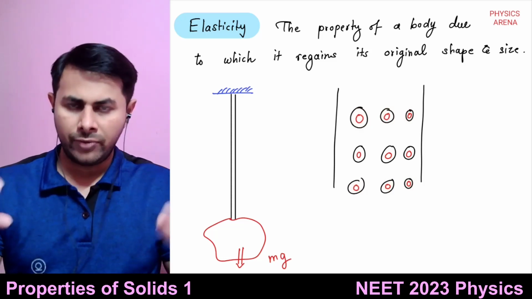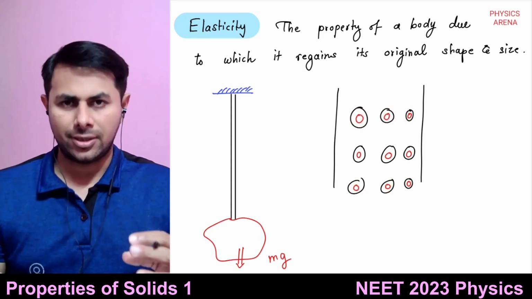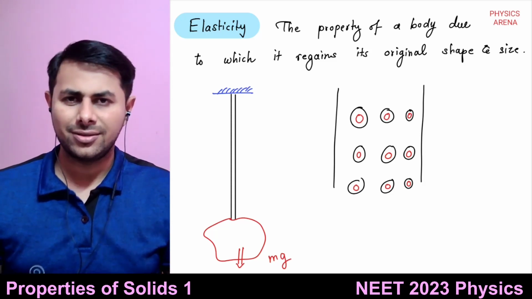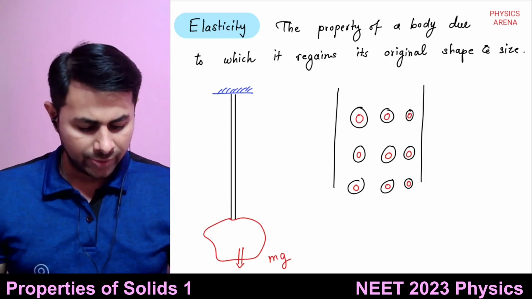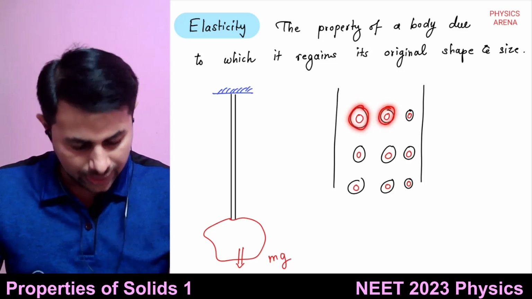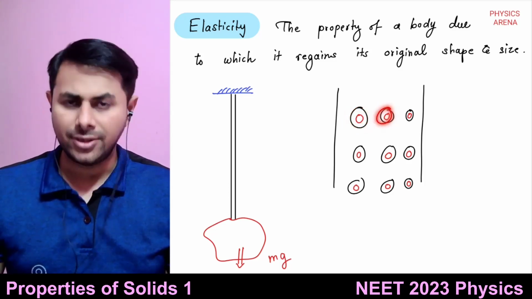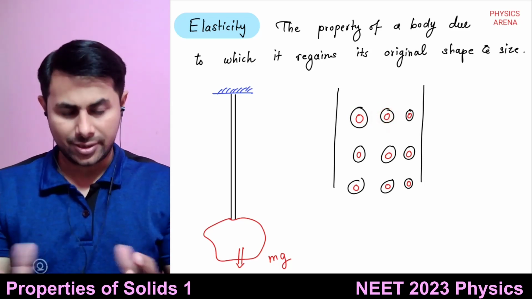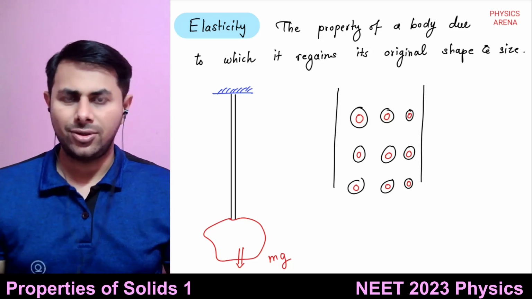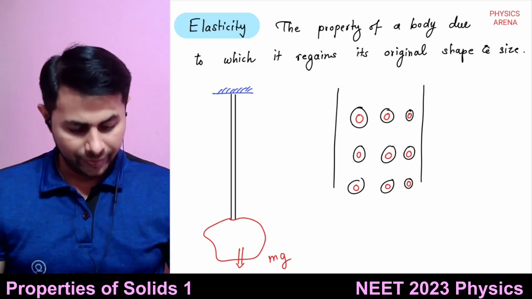Now when you bring two atoms close to each other, what kind of forces will act? There will be a force between the negatively charged electrons and negatively charged electrons, so they will repel each other. This nucleus and this nucleus will also repel each other, right?